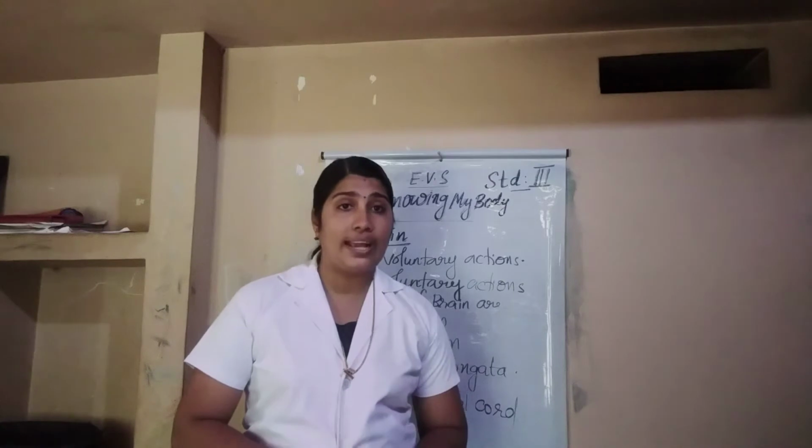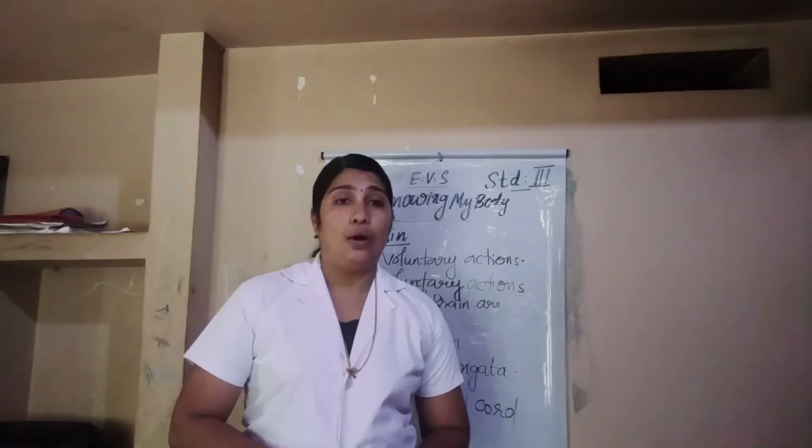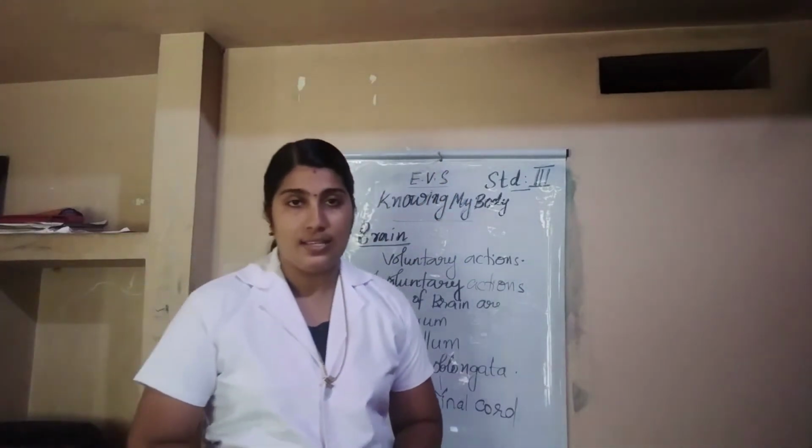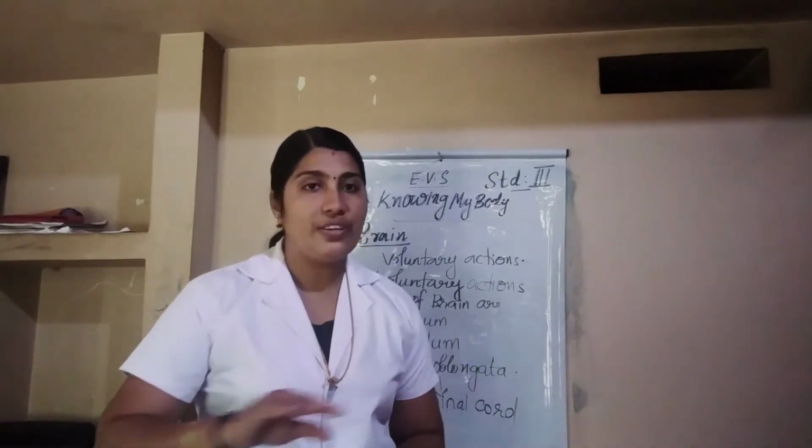Okay, what is meant by external organs? The organs which are present on the surface of our body. They are visible to us. External organs are the organs we can see on the surface of our body. These are visible to us.